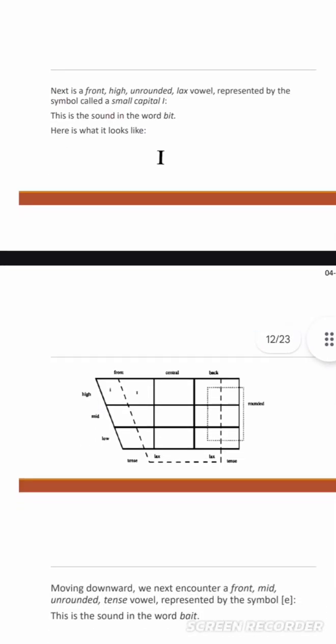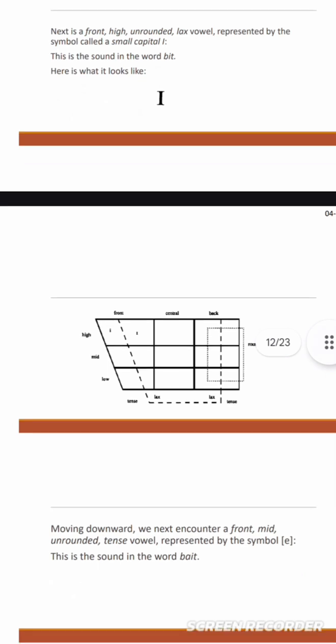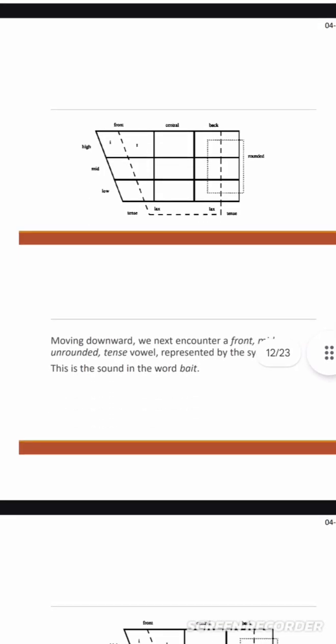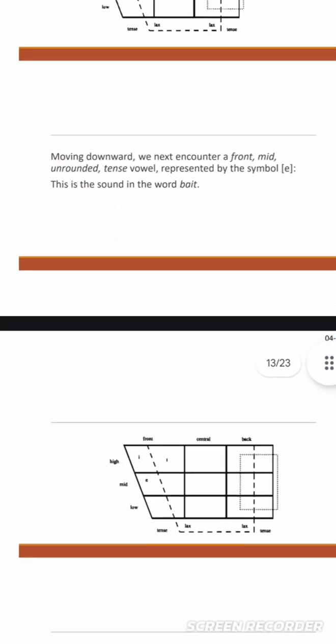Next is a front, high, unrounded, lax vowel represented by the symbol called small capital I. This is the sound in the word bit. Here is what it looks like. It is a short vowel.